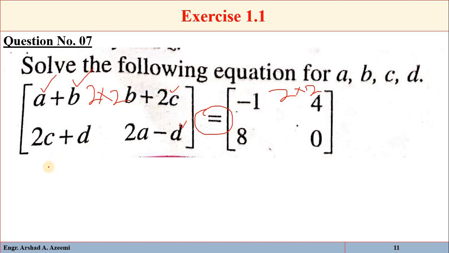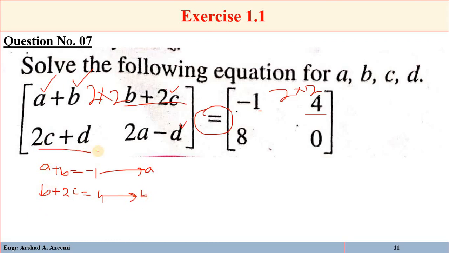So you can see that a plus b will be equal to the corresponding element, which is minus 1. For example, this is equation a. Similarly, b plus 2c will be equal to 4. For example, that is equation b.